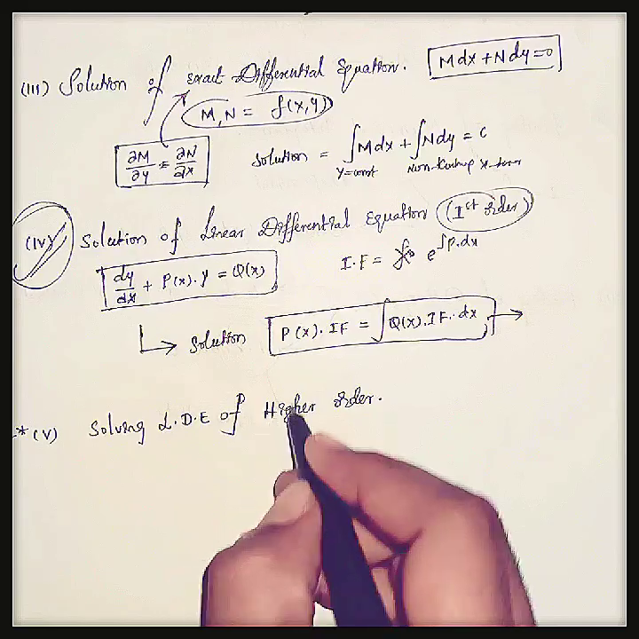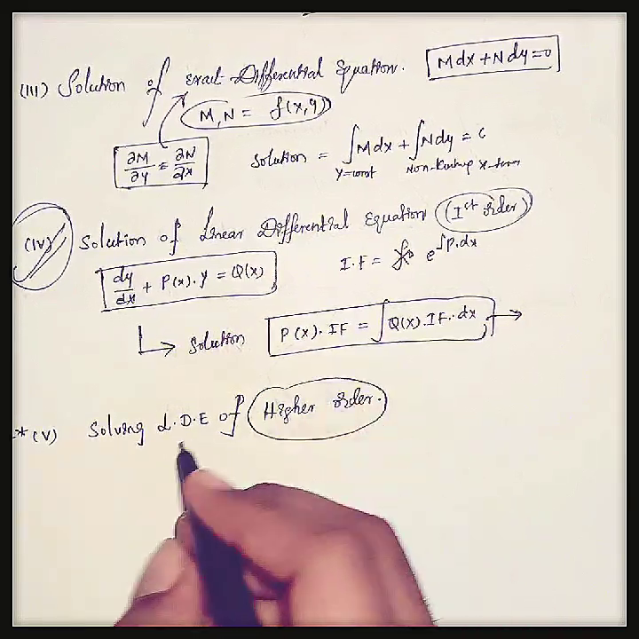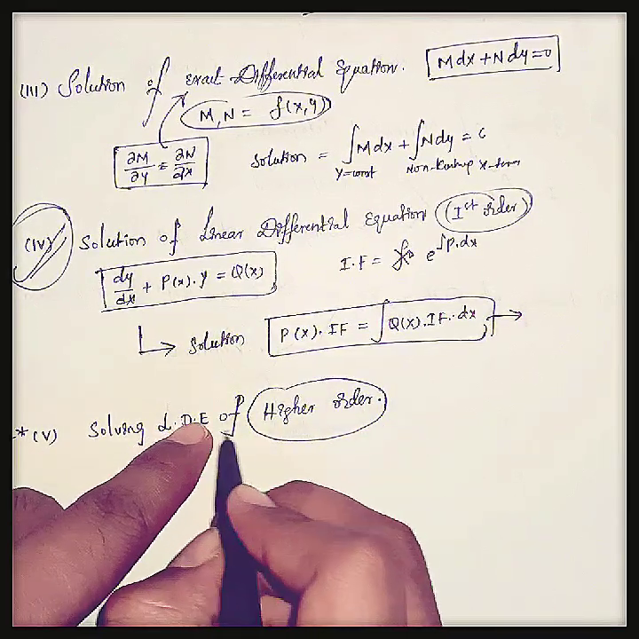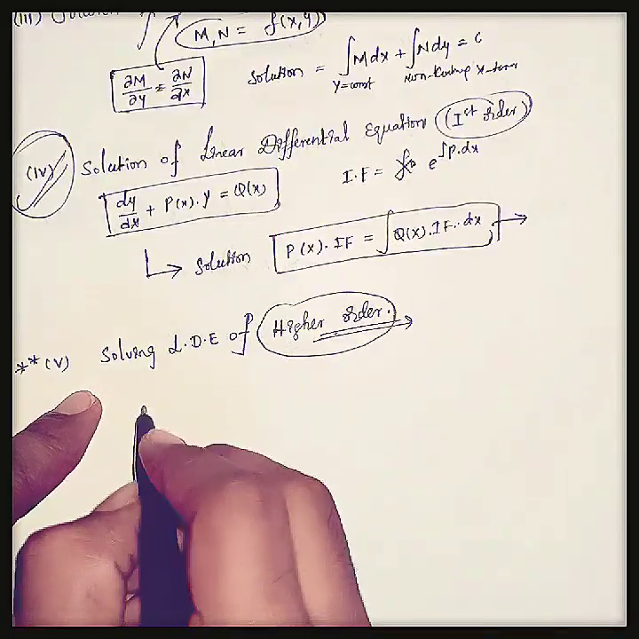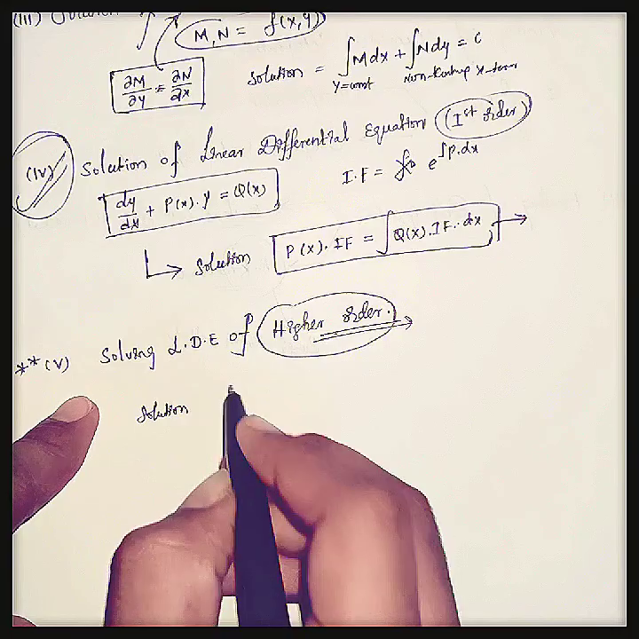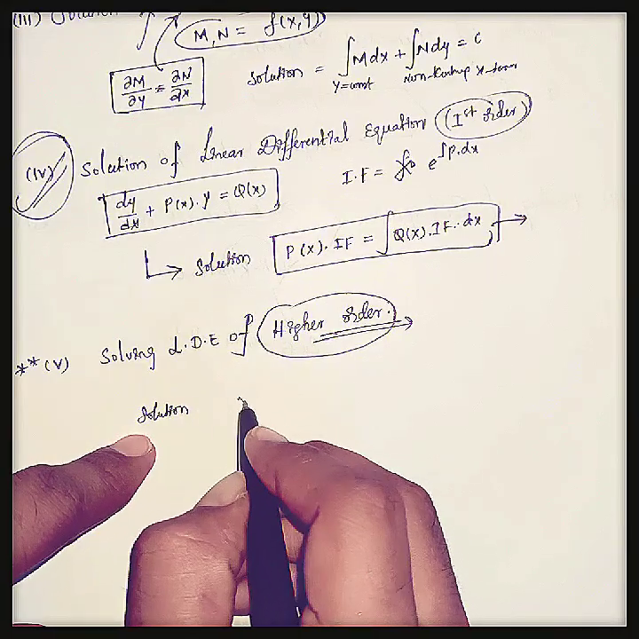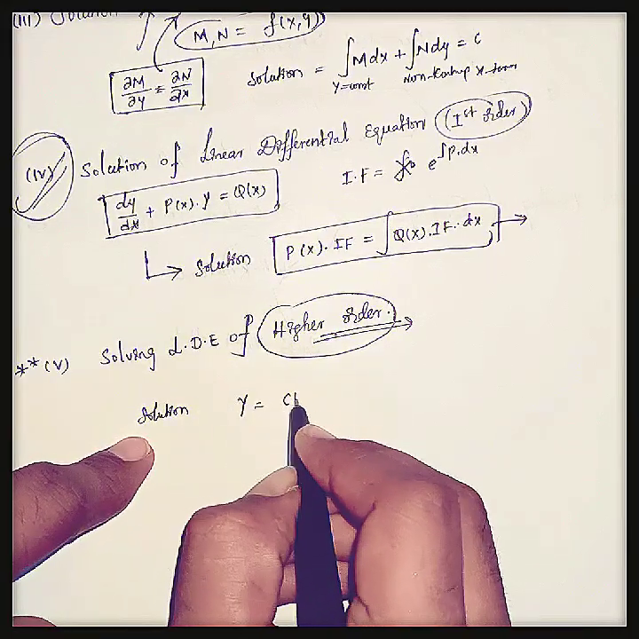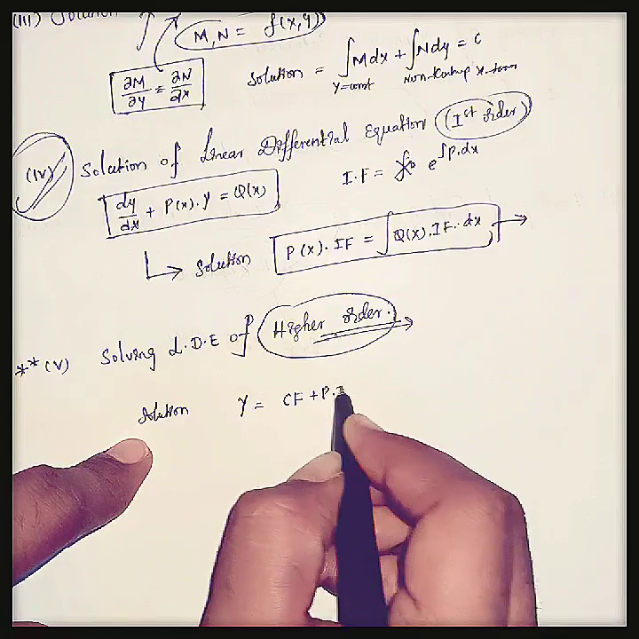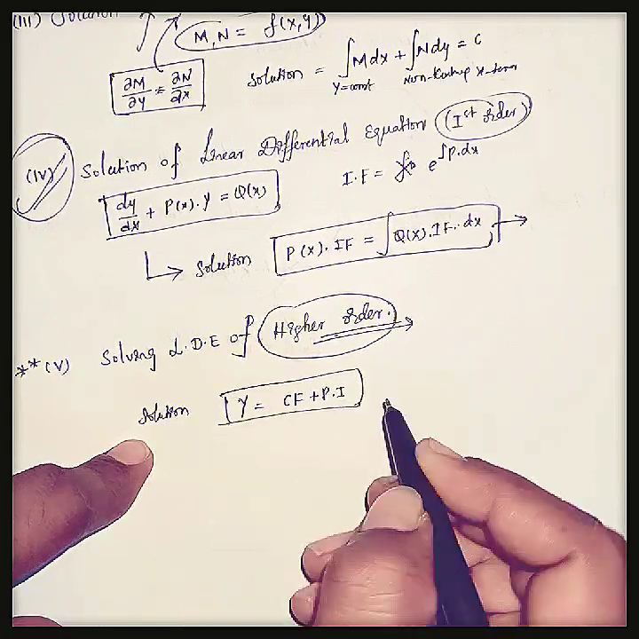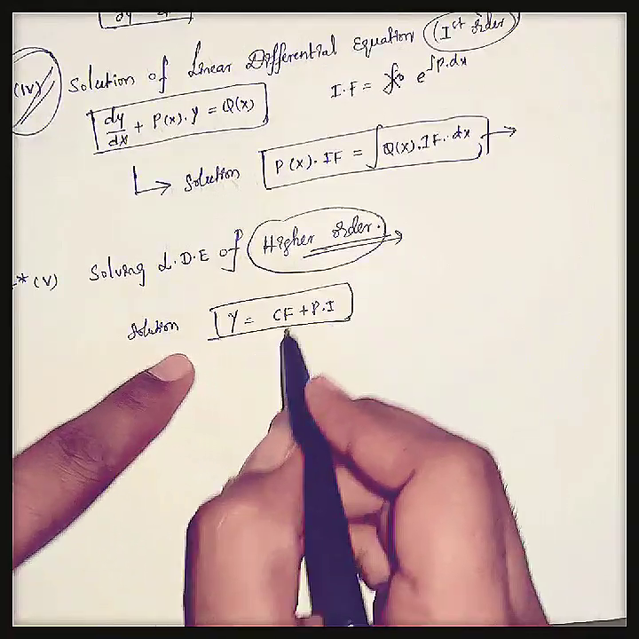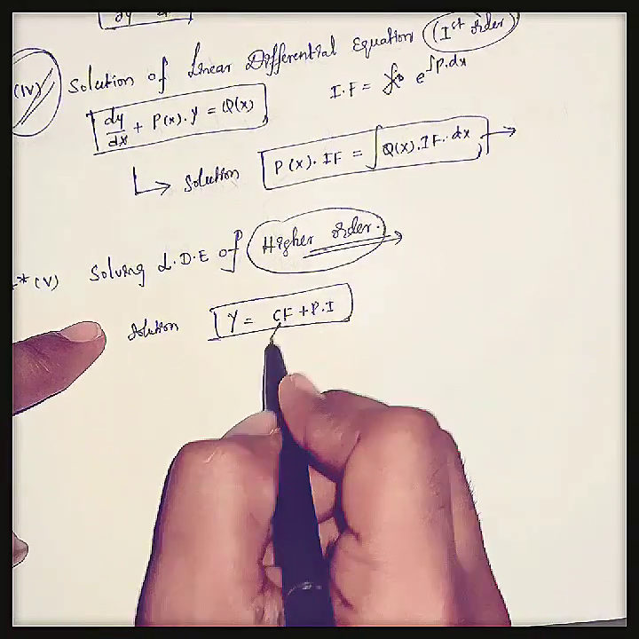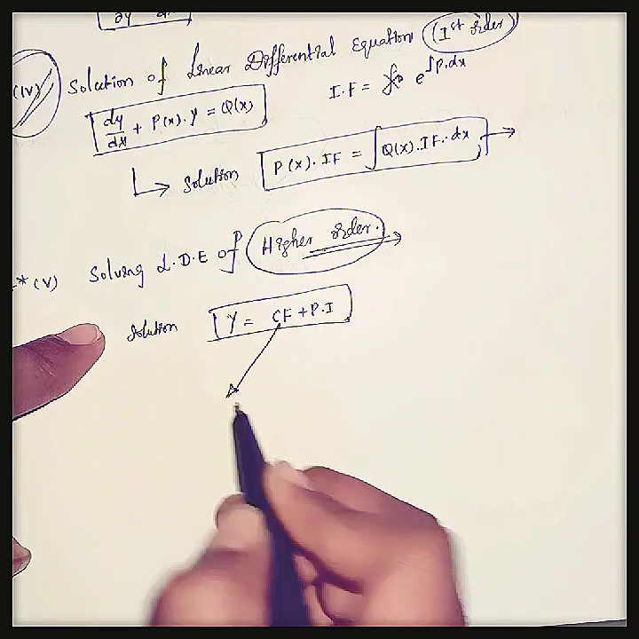Here we have to solve the higher order, that is, the solution of a linear differential equation of higher order. The solution for this linear differential equation of higher order is y equal to complementary function plus particular integral. This is the combination of complementary function and particular integral. How should we calculate this complementary function and particular integral? We can see here now.